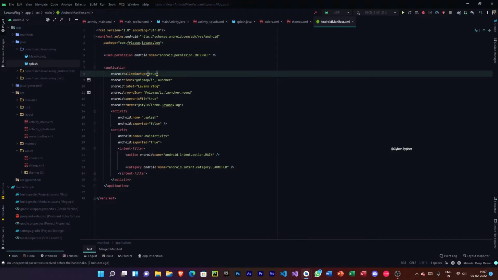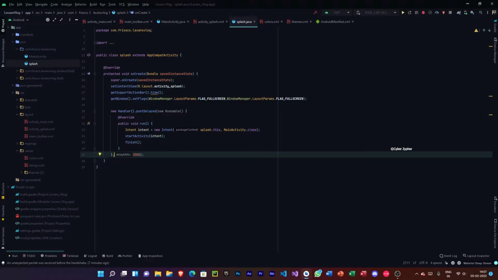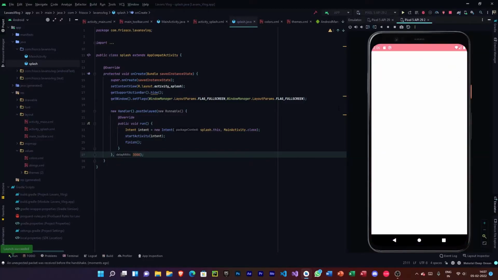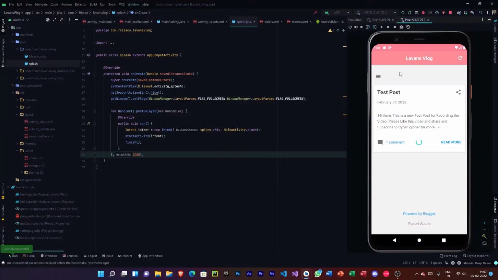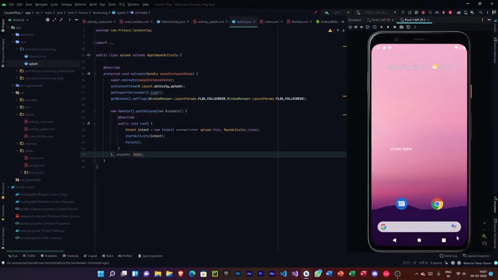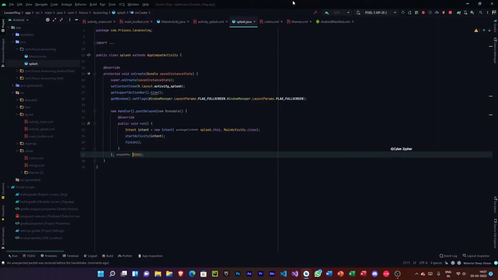So I allocated 3 seconds, and let's go to the manifest file, and this is where I need to do something. So now we have created the splash screen, and all that comes under the coding. But what we haven't done is, let me run the app to show you what we haven't done. So we can see that the splash screen is not showing. This is happening because we didn't allocate it in the manifest file.